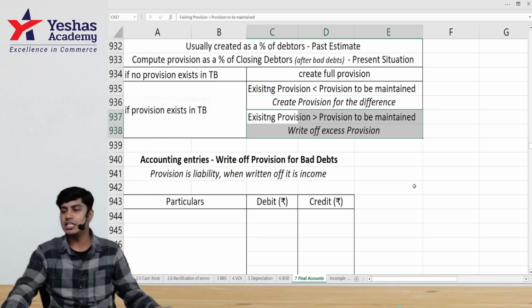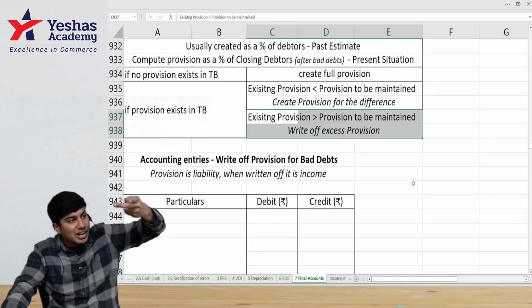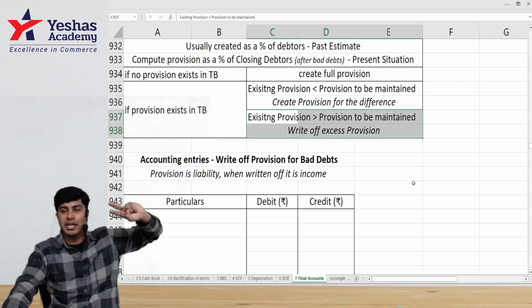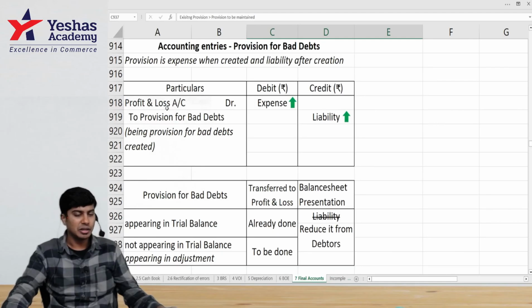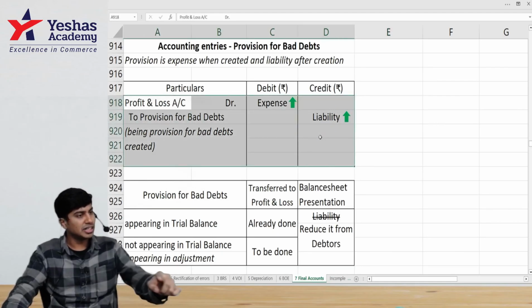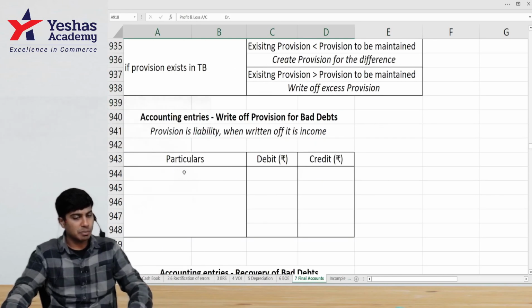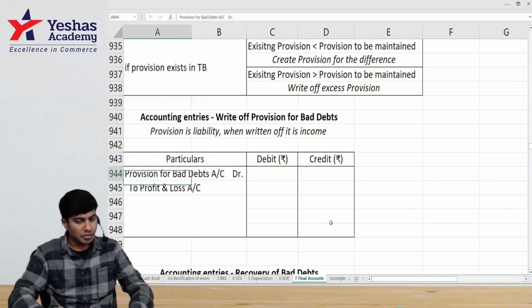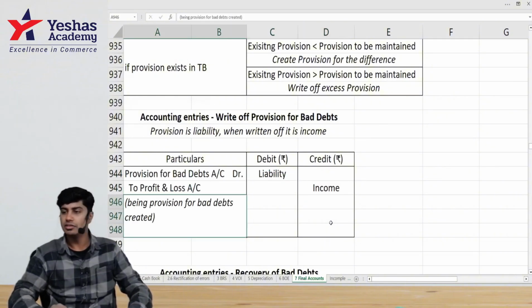To write off that excess provision, what do we do? We will reverse the entry that we have done in the past. What is the entry that we did here? P&L to provision, that is to create. If you have to reverse the provision, the entry will be provision to P&L.